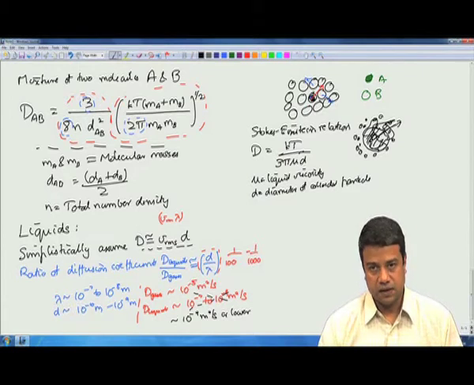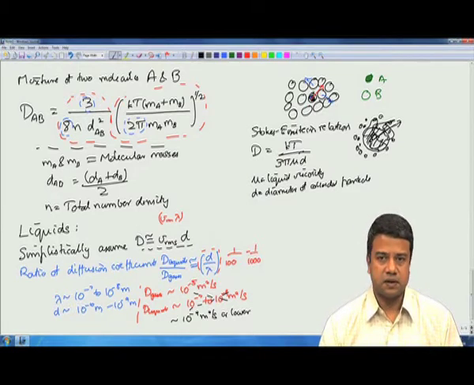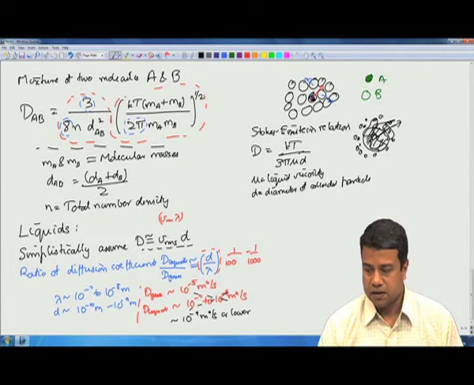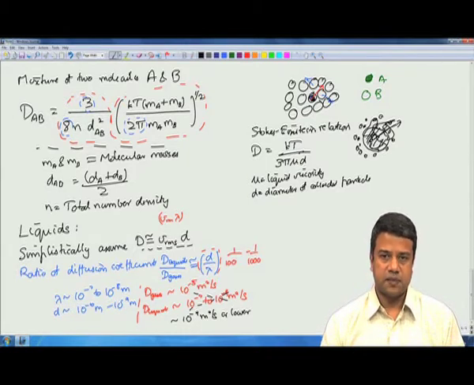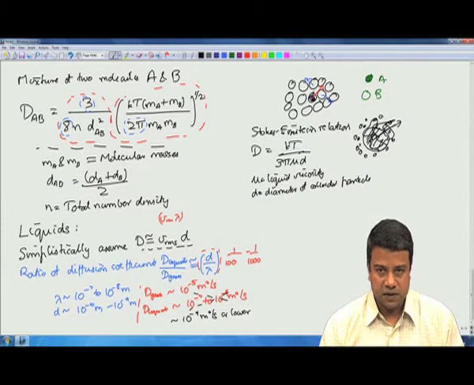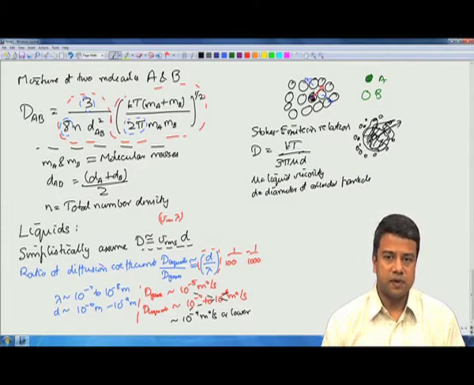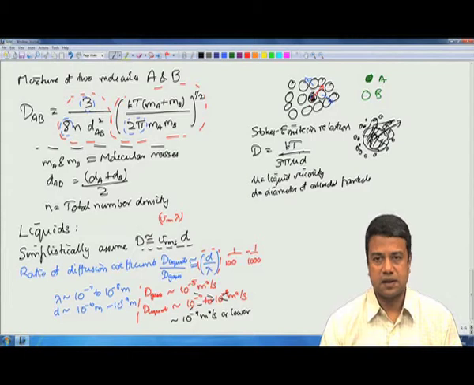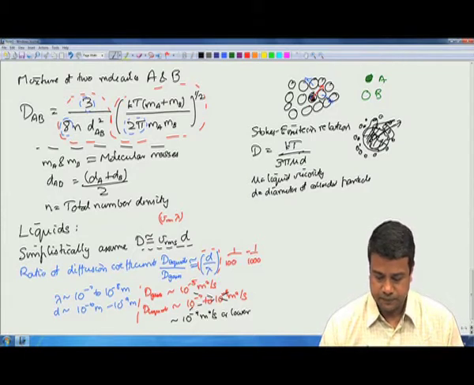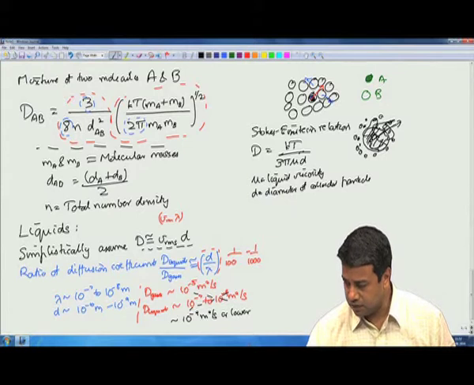Whereas in liquids, the diffusion coefficient is much slower than what you would simplistically assume. And the reason for that is because when the molecules are densely packed, the diffusion of a molecule in any one particular direction requires cooperative motion of all the other molecules around. And that is a much slower process, because mass diffusion can take place only due to the physical motion of the solute molecules across the surface, and that is a much slower process. So, that is a brief introduction to mass diffusion.